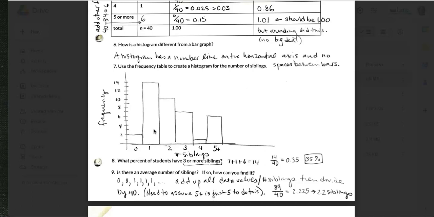And finally, we can answer a couple more questions. 35% of students had 3 or more siblings. And the average number of siblings, this one's a little tricky. In order to get that answer, we have to add up all the data values, including the repetitions. And then we divide by 40. So I didn't really show you where I got the 89.